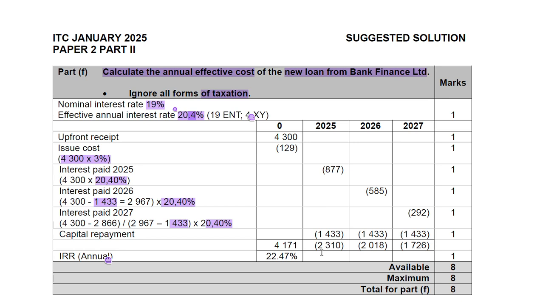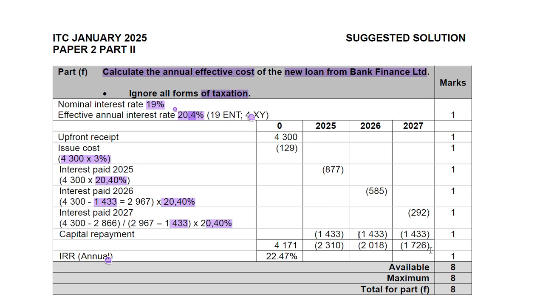Now the total is minus 2310. The following year, it's the same thing. We will not have any cash inflow, but we'll have an outflow for the interest as well as the capital, and the total comes to 2018. And then the last year, we're going to have the same thing, the interest plus the capital repayment, and we have 1726.